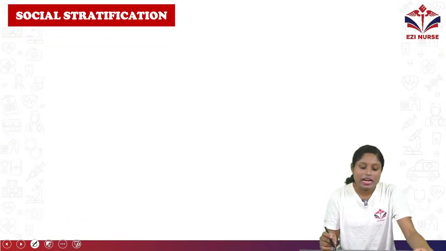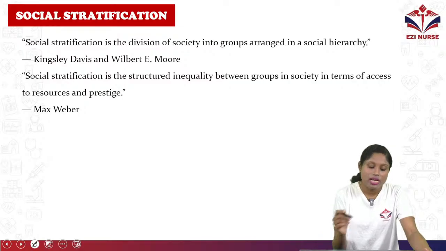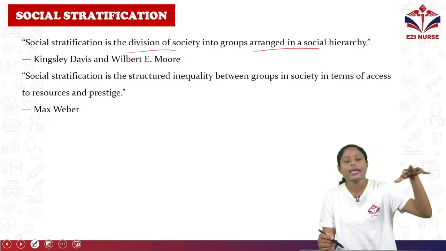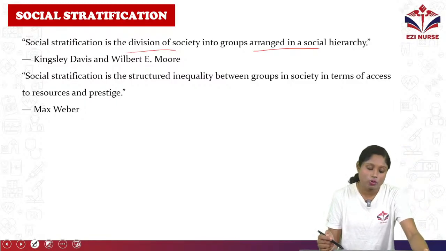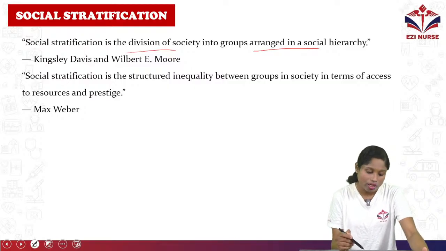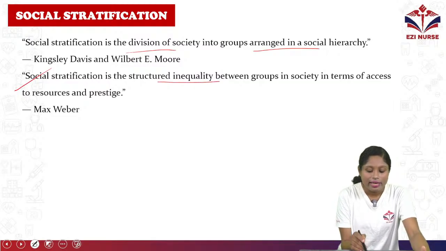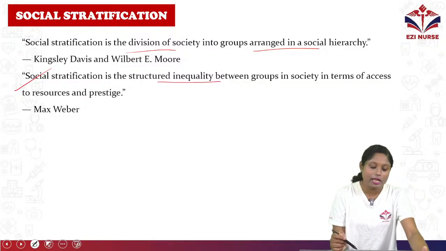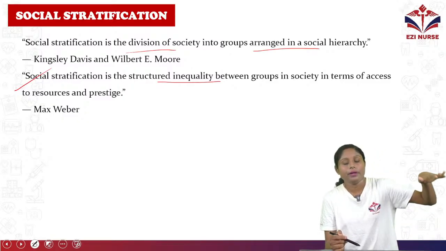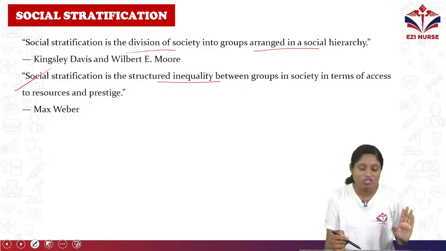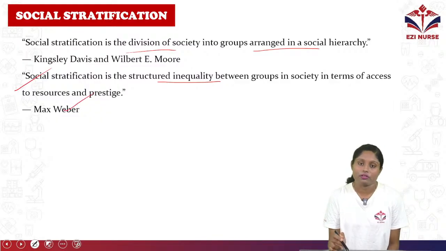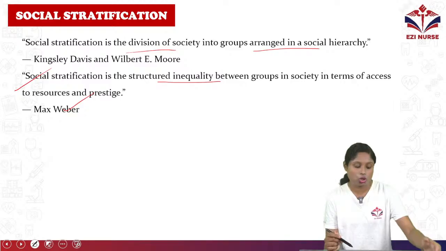Next is social stratification. What is social stratification? It's the division of society into groups arranged in social hierarchies. Based on the hierarchy, it's a division of society. That is social stratification by Kingsley Davis and Wilbert E. Moore. Social stratification is a structured inequality between groups in society in terms of access to resources and prestige, like low income people, middle income people, high income people. That category is what is called social stratification, by Max Weber. So this is the definition of social stratification.